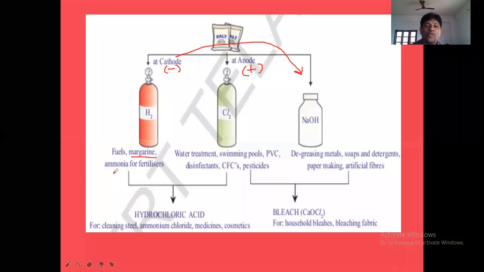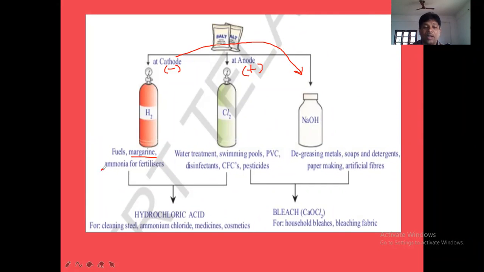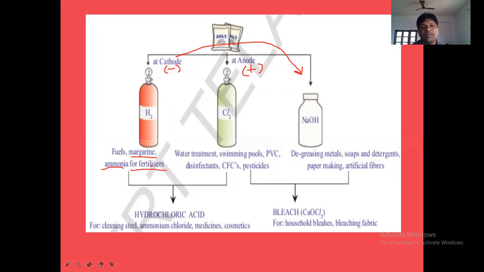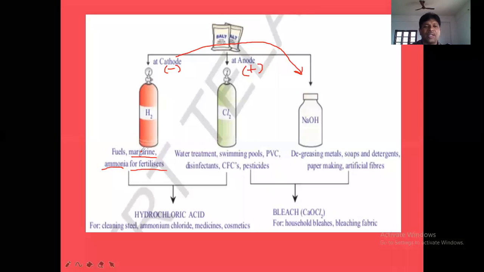So in the preparation of fuels, in the preparation of margarine, in the preparation of ammonia, we use H2. Ammonia is again used for fertilizer. For preparation of ammonia, we use nitrogen and hydrogen. Nitrogen gas and hydrogen gas, when they combine, we get ammonia. Again, this ammonia is used for making fertilizers.